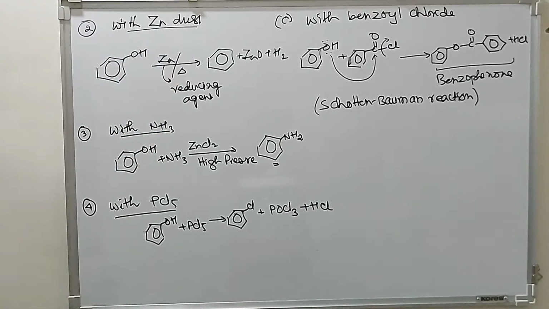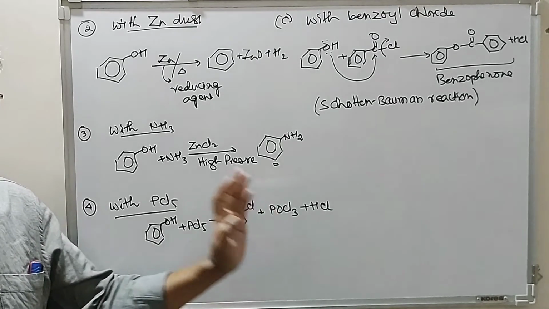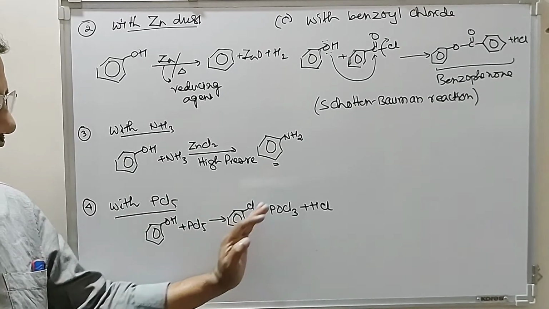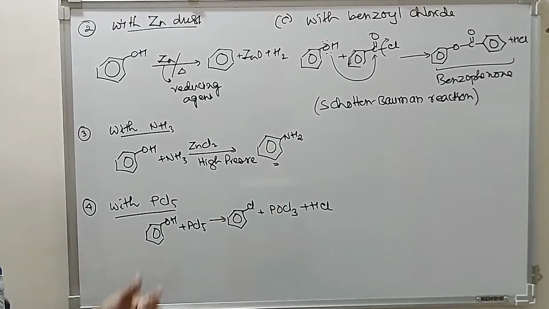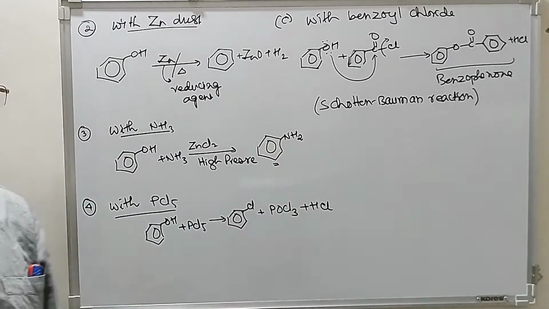So if you look at this, this reaction is almost parallel to that of alcohols. Alcohols react with PCl5 to give you alkyl chloride, POCl3 and HCl. Similarly, look at the phenol, PCl5, chlorobenzene, POCl3 and HCl.